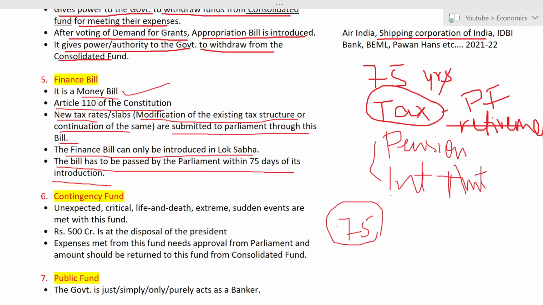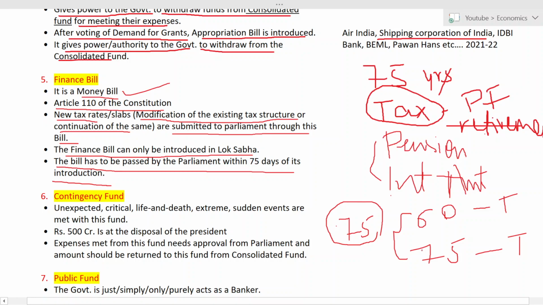I mean to say that there are senior citizens who are above 60 years, right? So they would have included those senior citizens here. But then they have included only super senior citizens of about 75 years. See, in income tax, we have a senior citizen above 60 years and a senior citizen above 75 years. So here they charge separate tax and here they charge separate tax. So I told you they would have included both and combined saying that it is tax free.